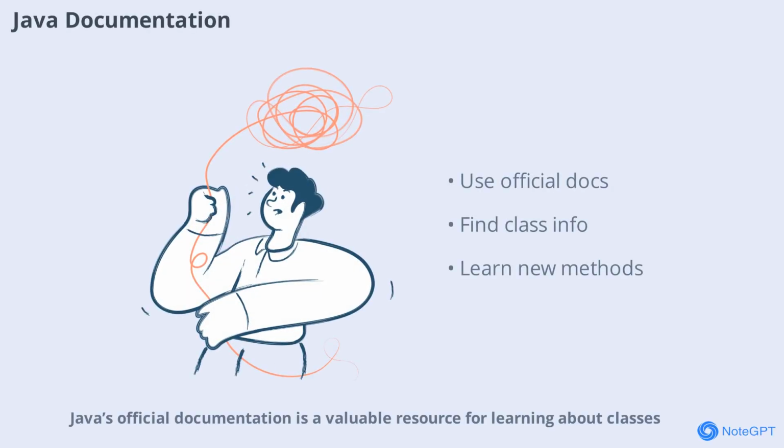Java's official documentation is a valuable resource for learning about classes, methods, and libraries. Getting comfortable with reading documentation will help you solve problems and deepen your understanding of the language.